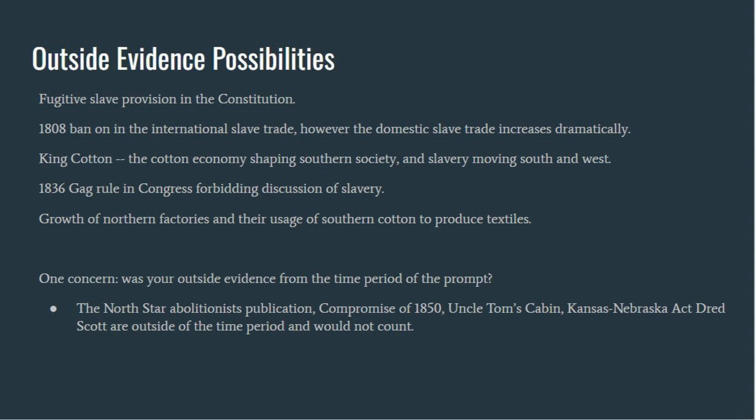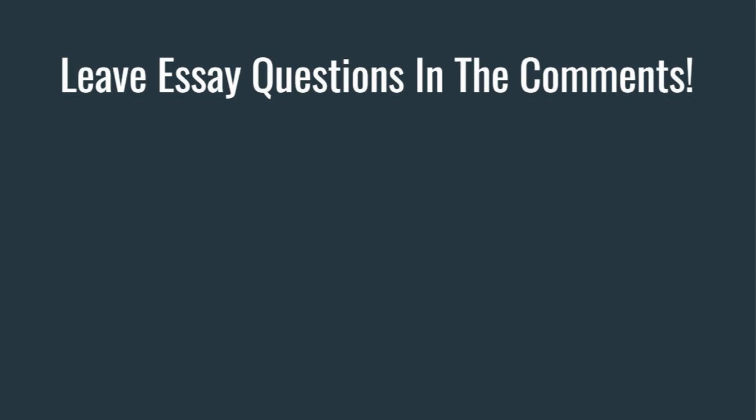One of the most obvious pieces of outside evidence that I was surprised to not see covered in any of the documents is content around how the growth of King Cotton shaped Southern society in the time period. Also, bringing up the 1836 gag rule in Congress could have been great outside evidence as well. And finally, discussion of the growth of Northern industry that was in part due to purchasing Southern cotton produced by slaves. Okay, that wraps it up for the first DBQ prompt on the 2024 exam.